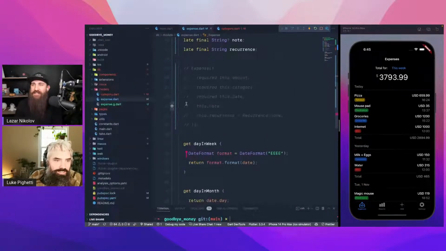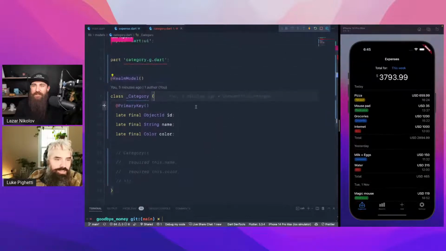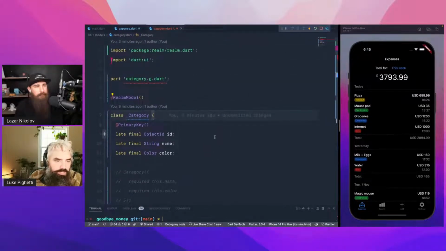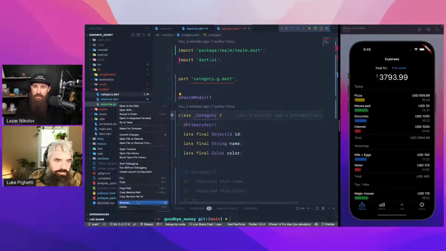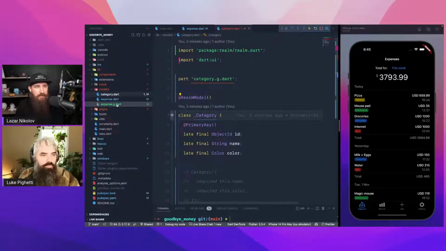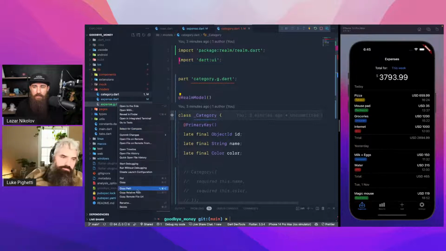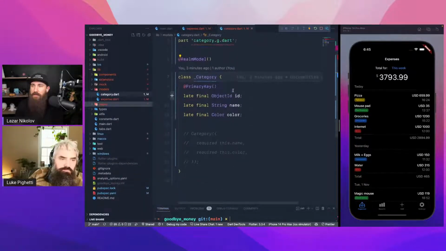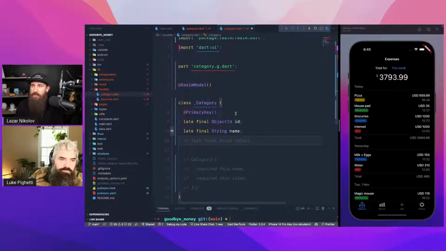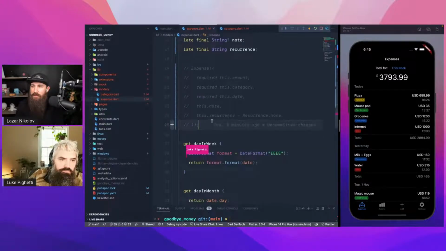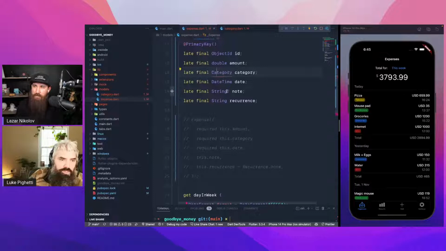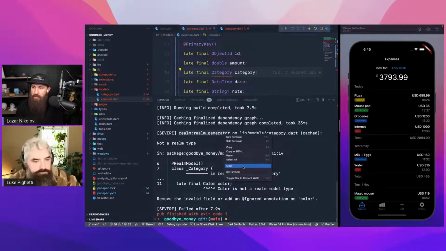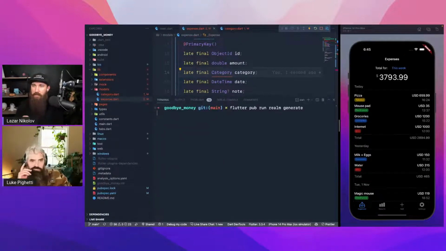Since we got this, oh, you know what? I bet the reason why it didn't work is because of that color on category. I bet that's why it didn't generate it in the beginning. Let's actually try it out. This is the only file that comes out of the generator. So let's kill it. I would remove the color right here, save it, and bring back the category. I bet it'll work now. When we run this, it should not be a chicken or the egg situation. Maybe, yeah, maybe you're right.